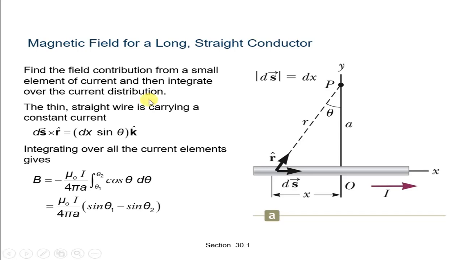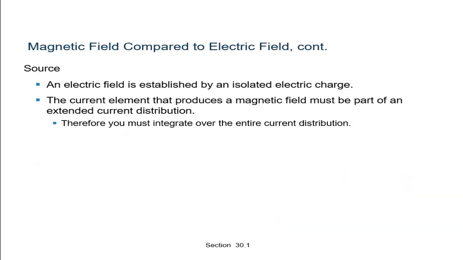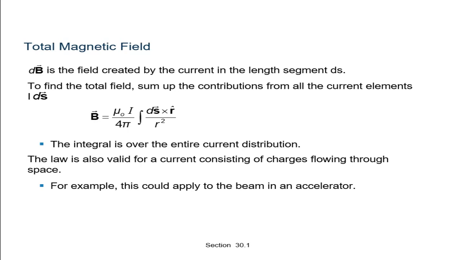The thin straight wire is carrying a constant current. See, this is the thin straight wire. Here ds cross r is ds sin theta into k cap, so dx sin theta into k cap. Integrating over all the current elements, we get mu 0 I 0 upon 4 pi.